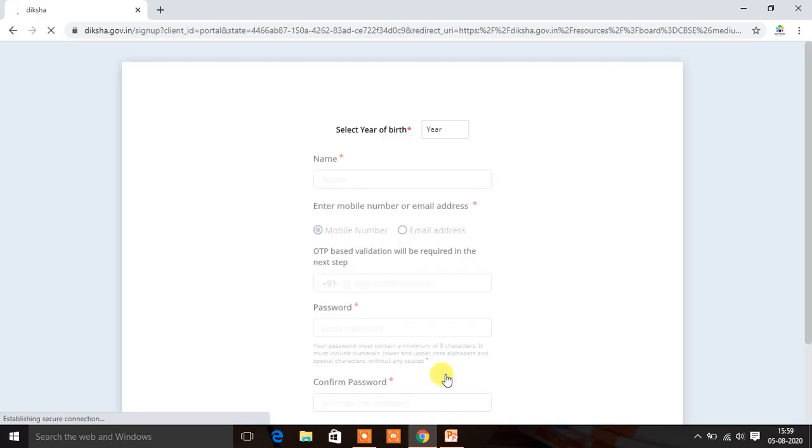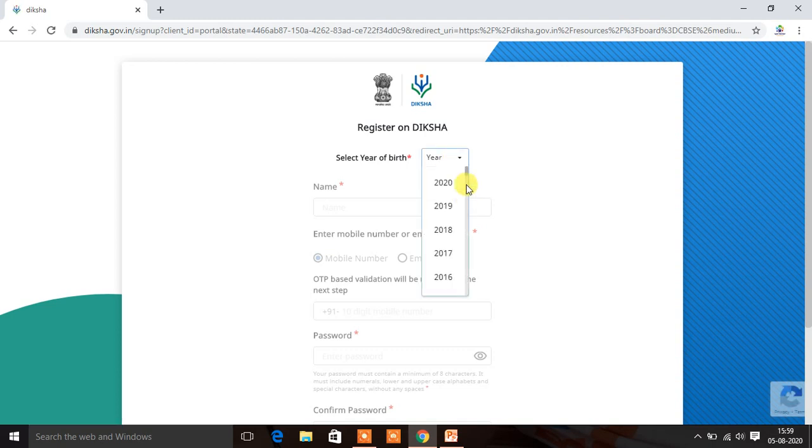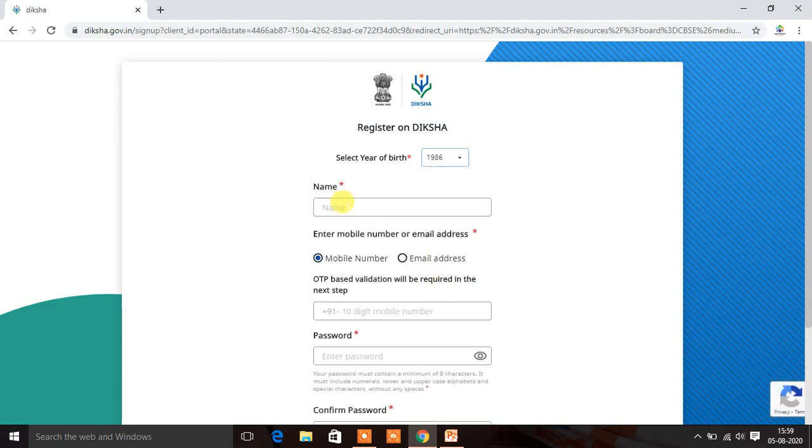After clicking on register here, some questions will be asked. Select year of birth. For example, I am selecting my date of birth here. Now you have to write your full name. After that, you have to use your mobile number, with OTP based validation.